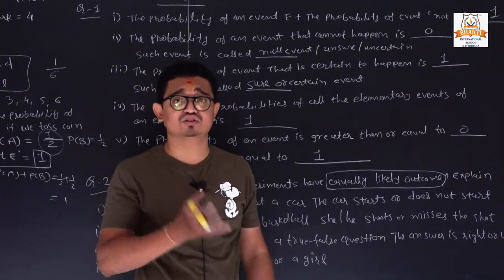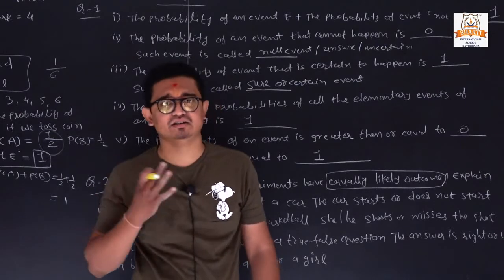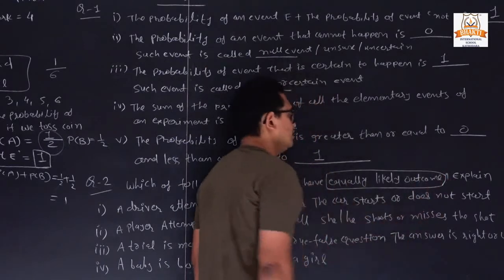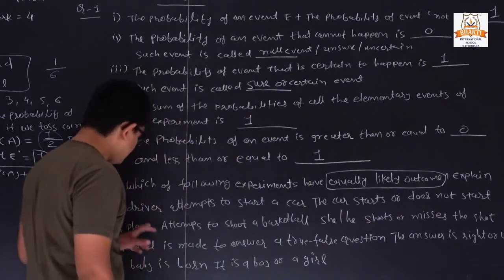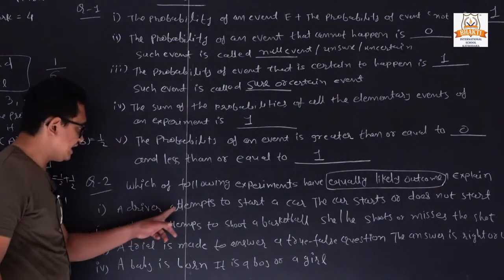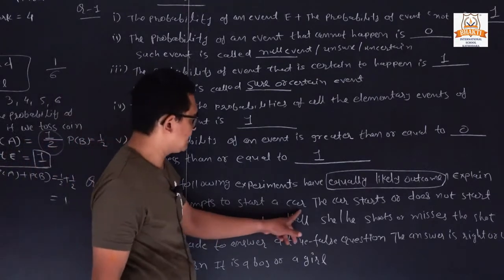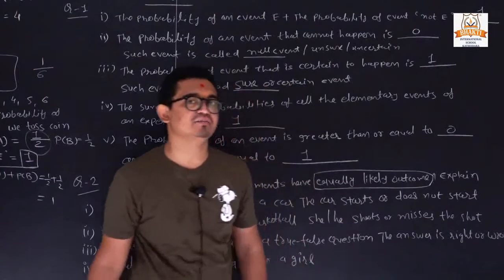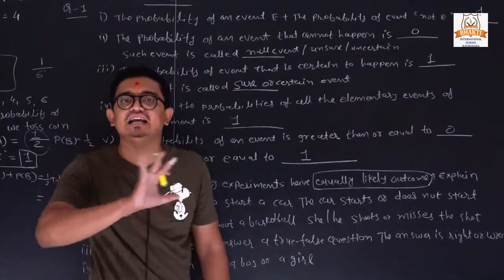Clear? If we have 4 students, we have a 25% possibility. So this comes under equally likely outcomes. First, a driver attempts to start a car. The car starts or does not start. Is it an equally likely event or not? No, it is not equally likely